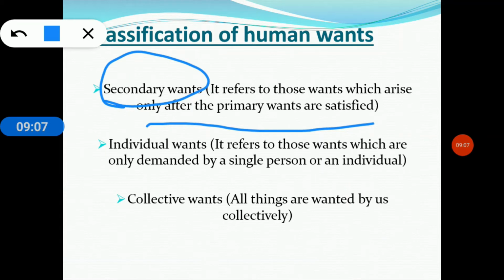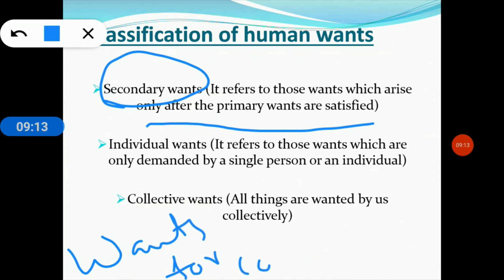The first one is wants for comfort. Clear? So what do we mean by wants for comfort? These are the wants for those goods which are a source of comfort and happiness. For example, a sofa set in a room.